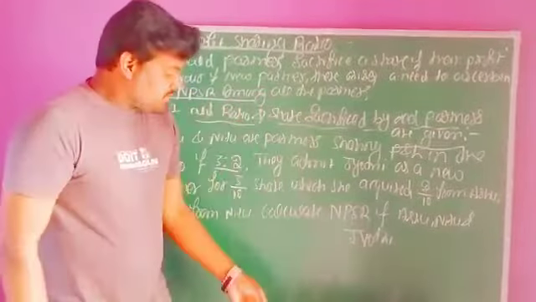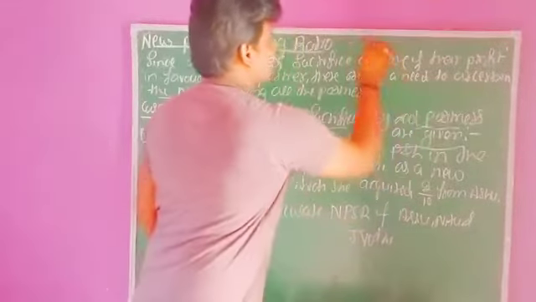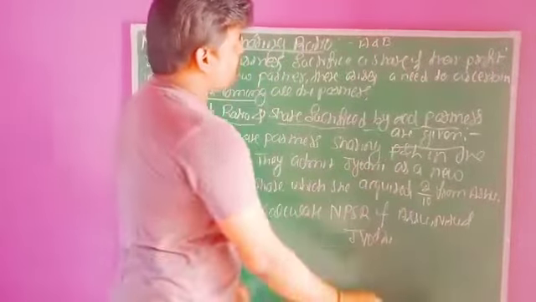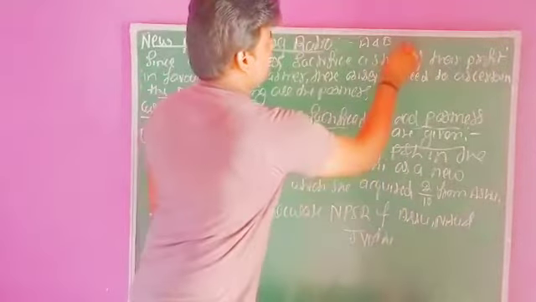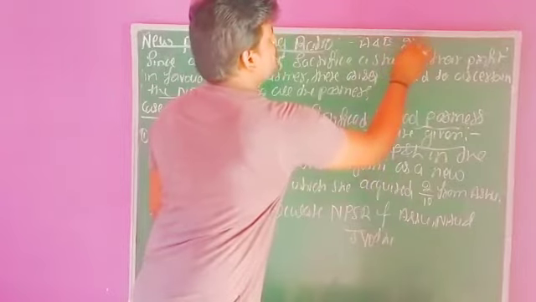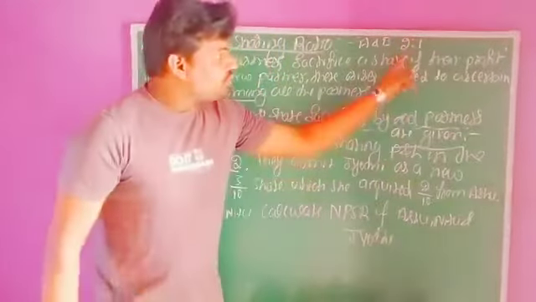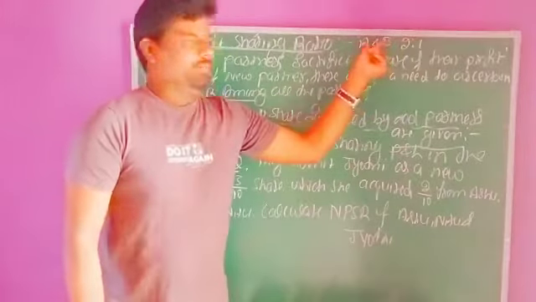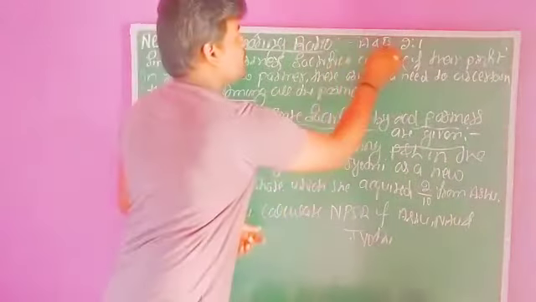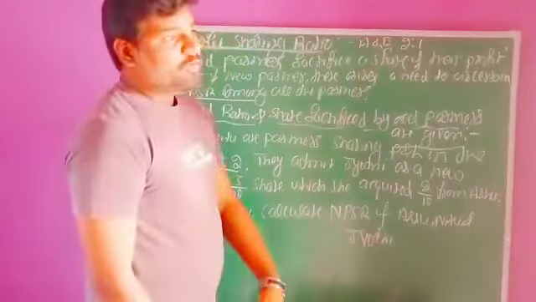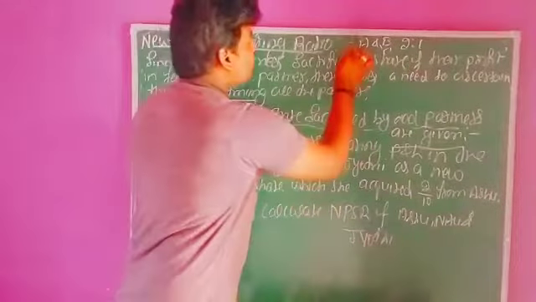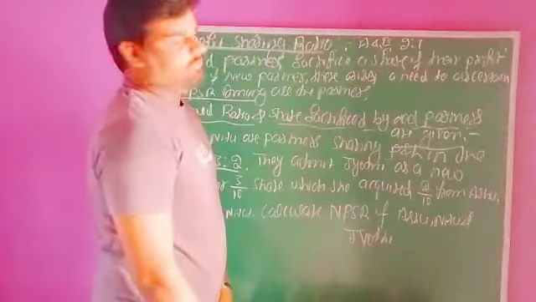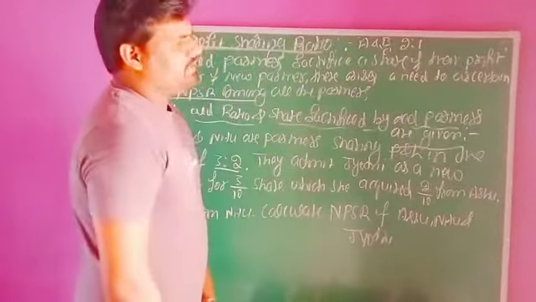Why? Because suppose there are two partners in a business, namely A and B, sharing profits and losses in the ratio of 2 is to 1. This is the old profit sharing ratio among the old partners. After the admission of a new partner C, the old partners offered one fourth of their profits in the business organization.